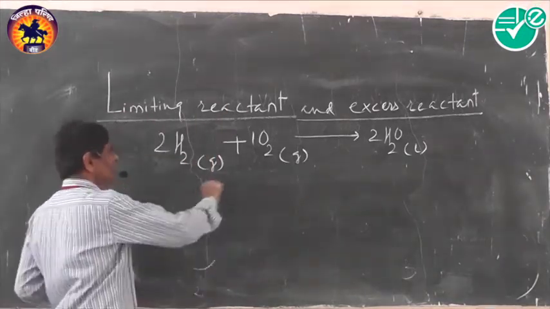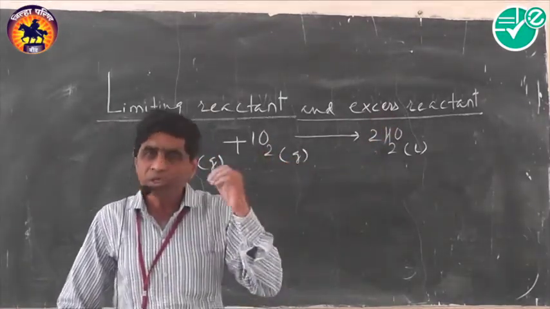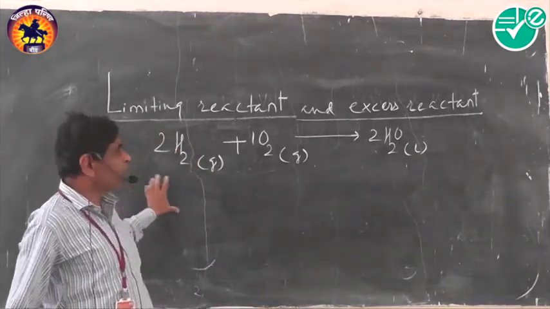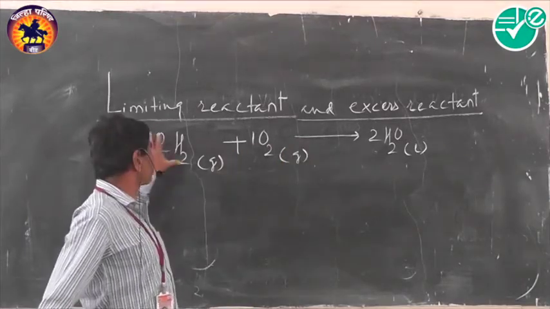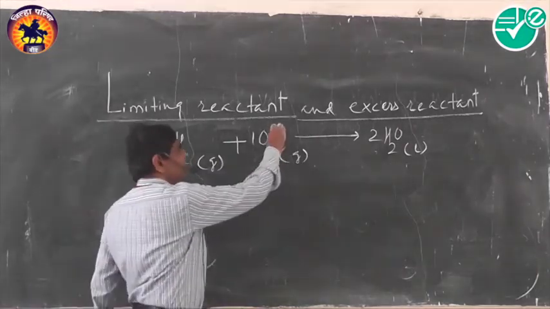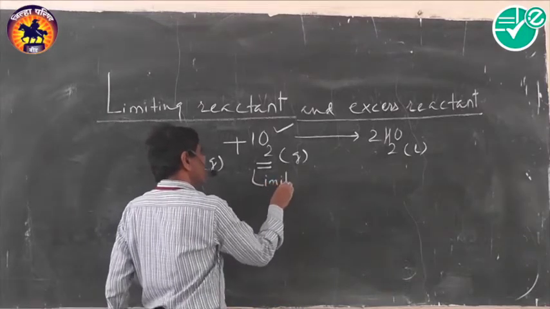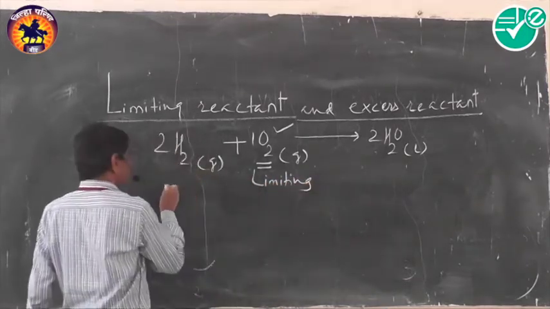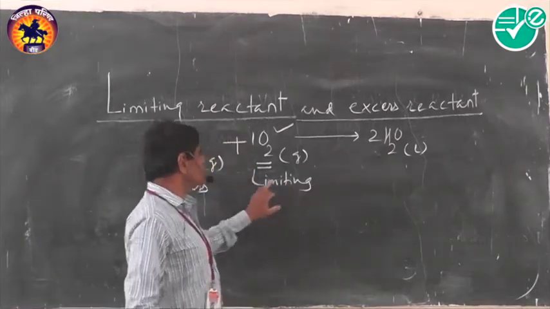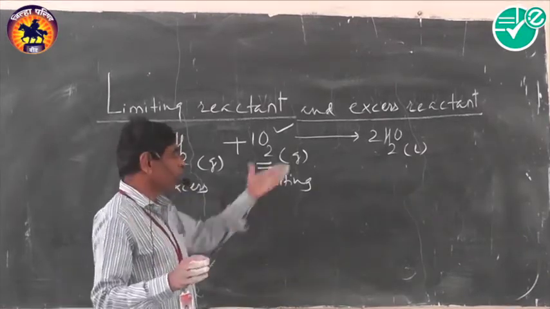But always remember, the amount of product formed depends only on the limiting reactant, and not on the excess reactant. As oxygen is the limiting reactant and hydrogen is the excess reactant, the amount of water formed during reaction is decided from the quantity of oxygen and not from the quantity of hydrogen. Now how is that possible?